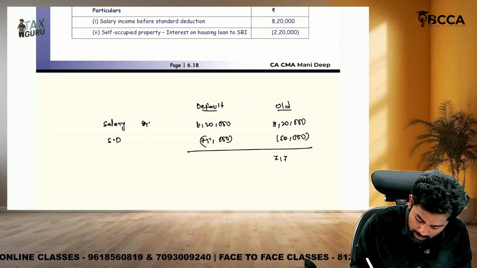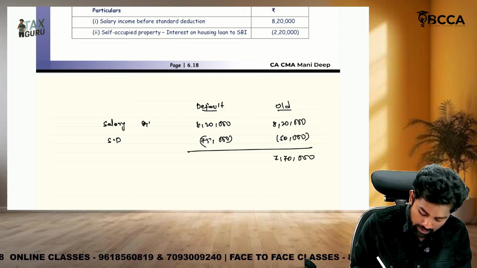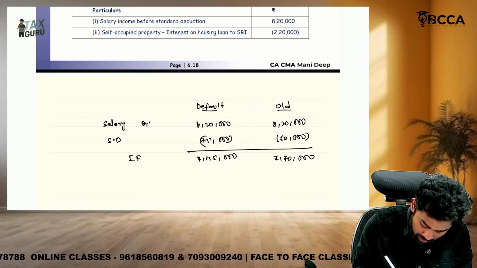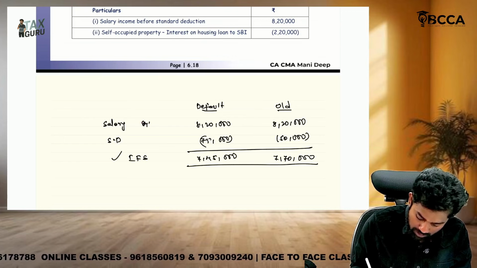Here it is 7,70,000 under the old regime. Here it is 7,45,000 income from salaries. Okay, done. This is done.